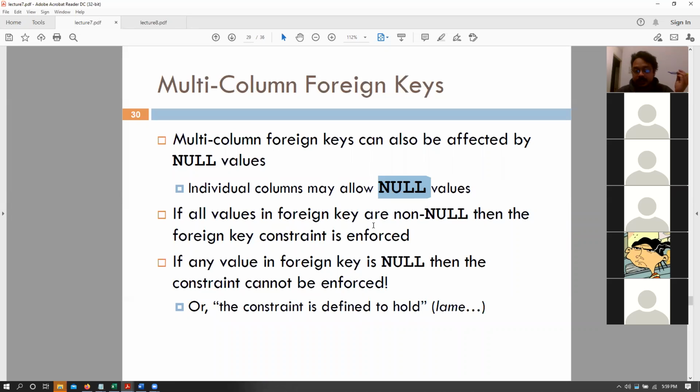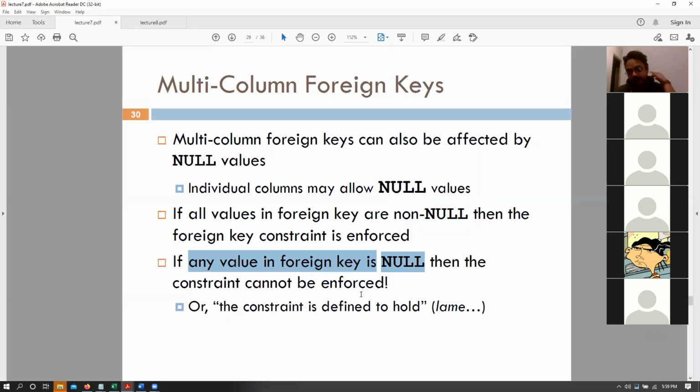So imagine multiple attributes being used as a foreign key, and all of those attributes are not null, then the foreign key constraint is enforced. However, if any value of the foreign key is null, then the constraint will not be enforced. So your table will not give you an error. It will just stop enforcing that particular foreign key constraint altogether. Right. So basically, that is the main concept.